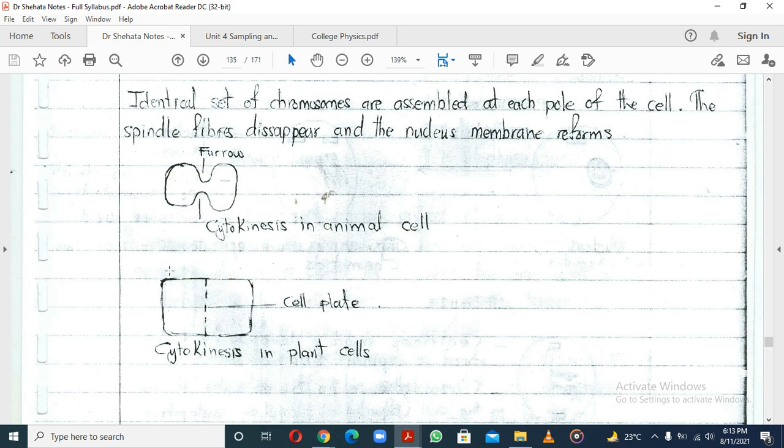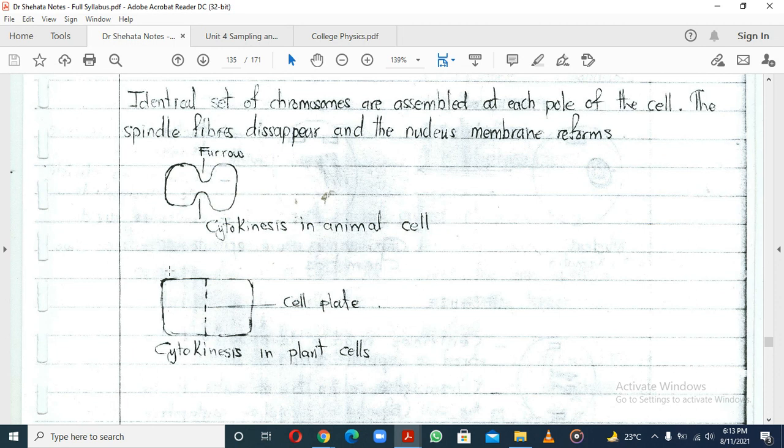When you've got a dough and you press in the middle, you can literally cut that dough into two pieces. So that's a furrow. It's more or less like an external pressure that forms, and then cytokinesis happens. So you have to know that for an animal cell, it's a furrow that causes cytokinesis.